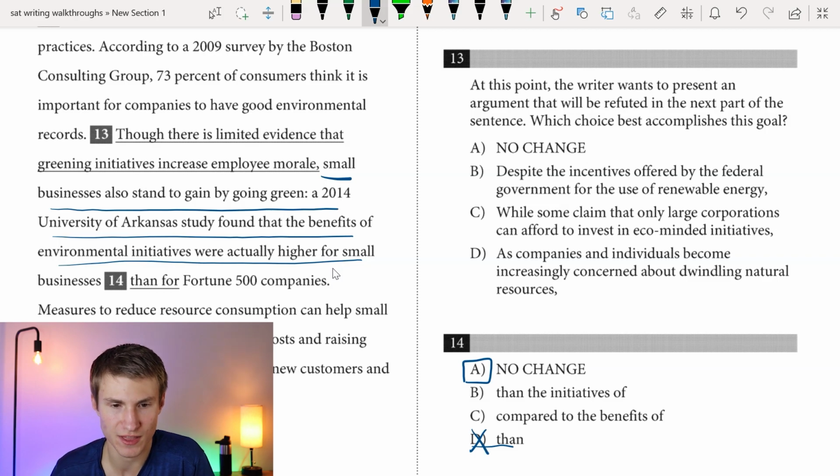We have to say "for," because that way we're comparing the benefits, right? So we can't just say "than." Saying "compared to the benefits of" or "than the initiatives of" gets really wordy, right? So we just want to keep it concise with answer choice A there.